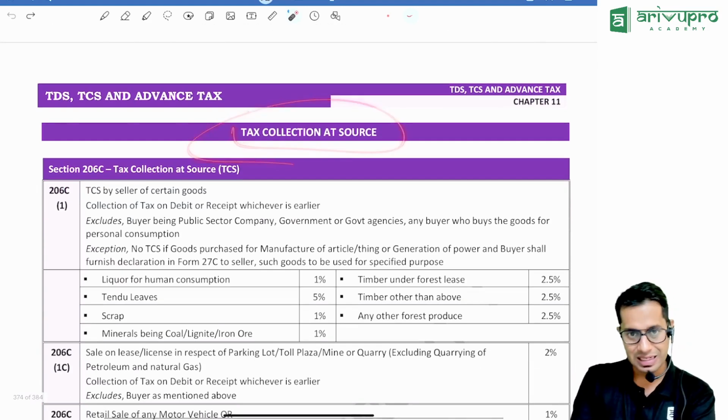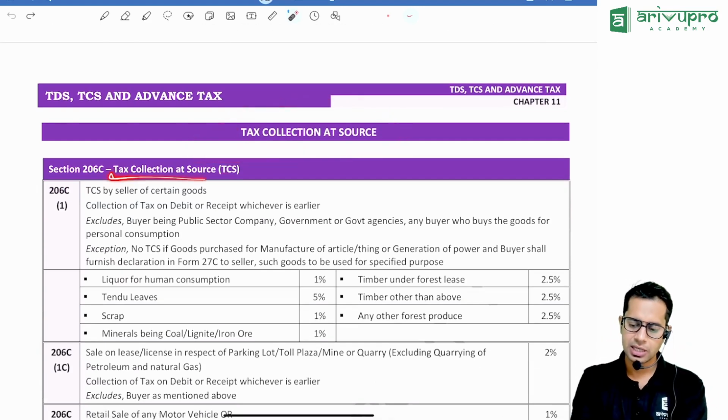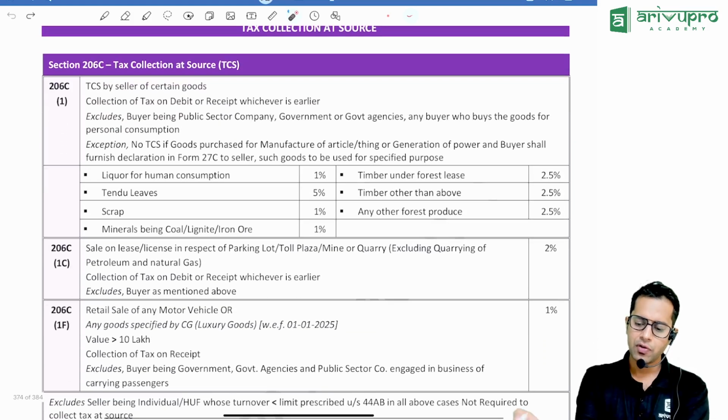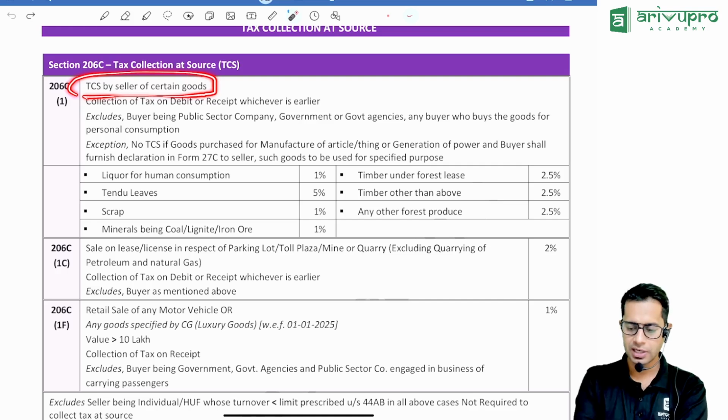Then comes our TCS provision, tax collected at source. TCS is collected by the seller on the sale of certain goods. Which are these goods?